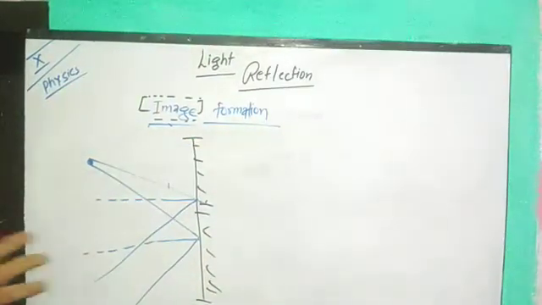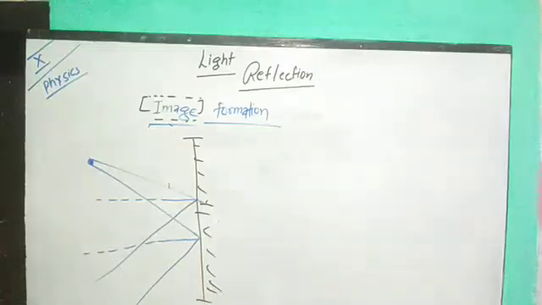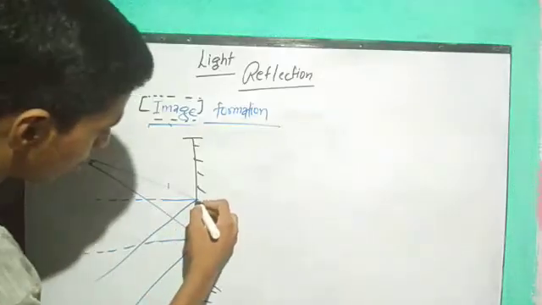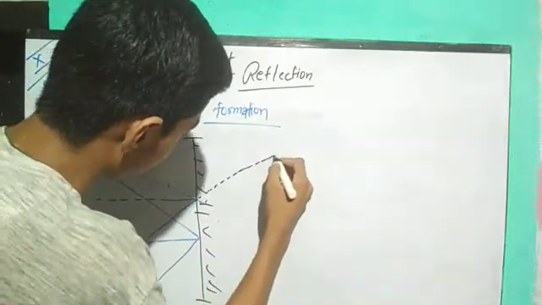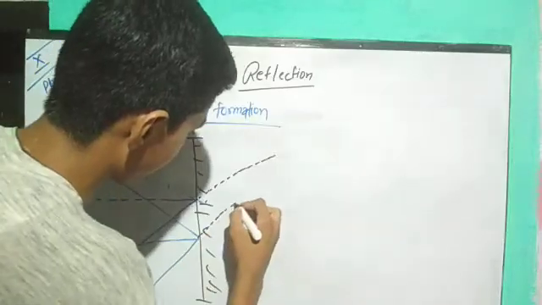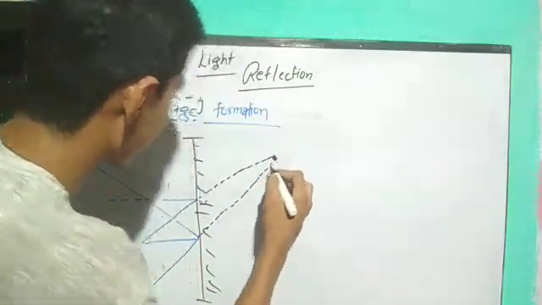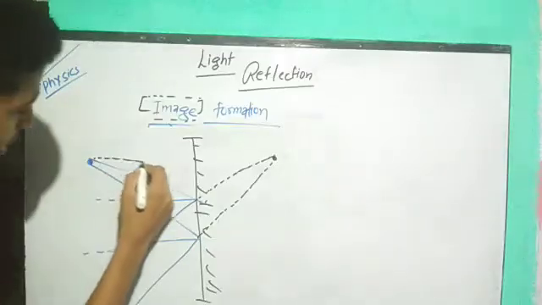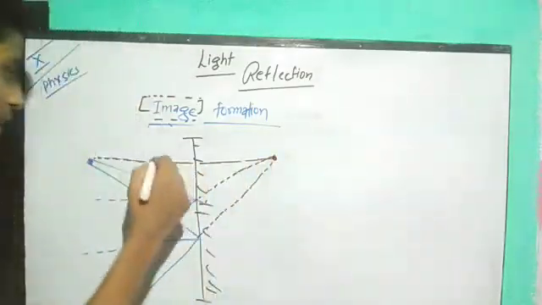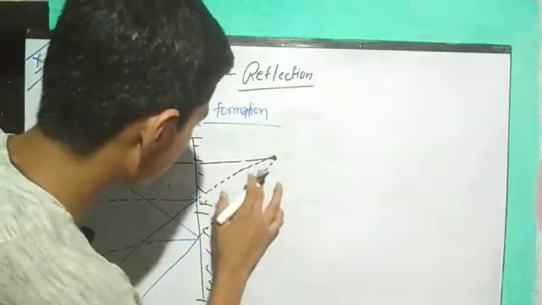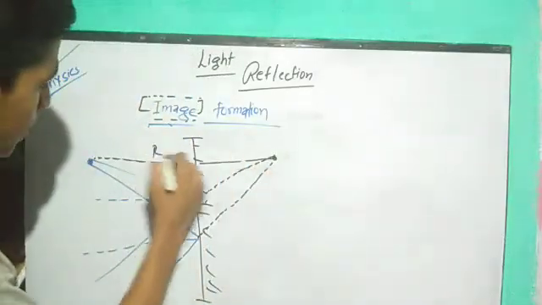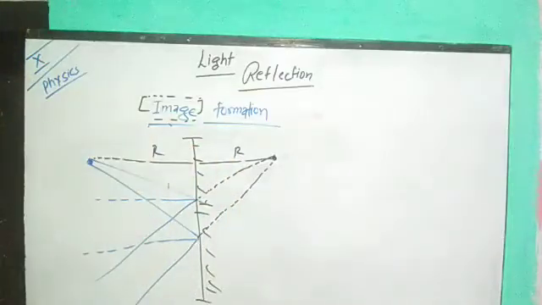So guys, from here you can see both the rays are diverging. So where will we get the image, man? Here we get the image just behind the mirror. When we use a scale, finally we will get it here. And whenever we measure the distance of object and image from the mirror, we will find that both object and image are actually placed at the same distance. Suppose this is the eye of the observer. Here we are looking at the image behind this mirror, guys.